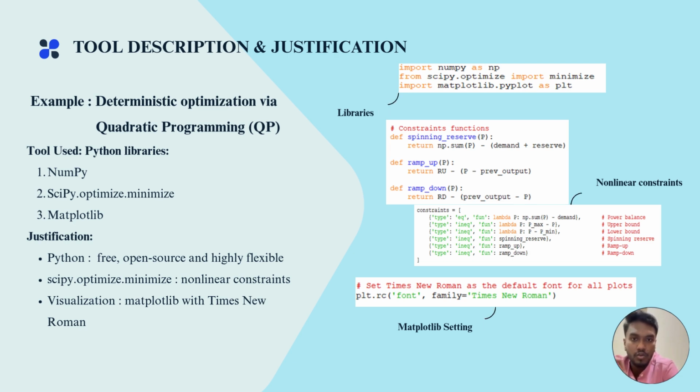Here we can see two screenshots of my code, in which I have listed the constraints. So here I have the equations of the constraints. First one is the spinning reserve. From the first picture we can see the equations of the spinning reserve, ramp up and ramp down. And from the second picture, these are the constraints that I used for my final year project, which are power balance, upper bound, we call as upper limit, lower limit, spinning reserve, ramp up, and last one is ramp down.